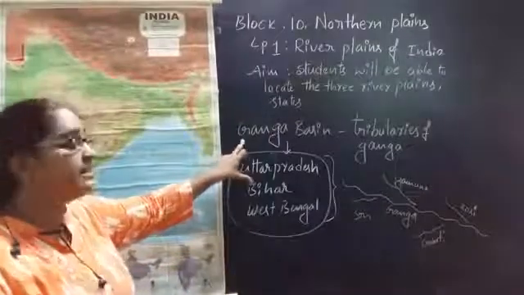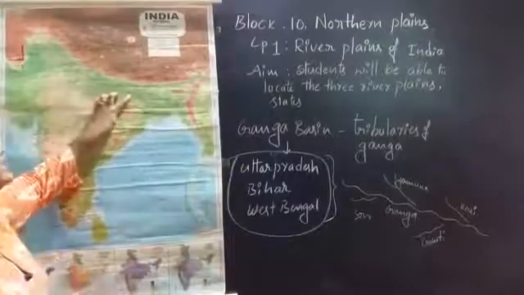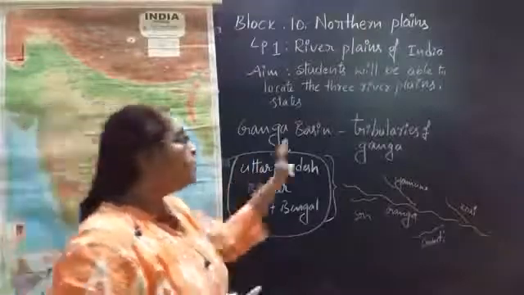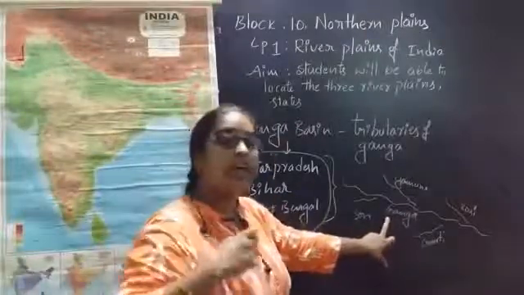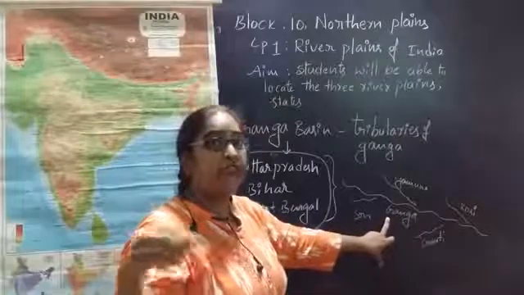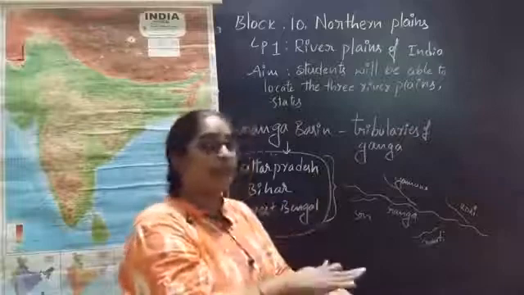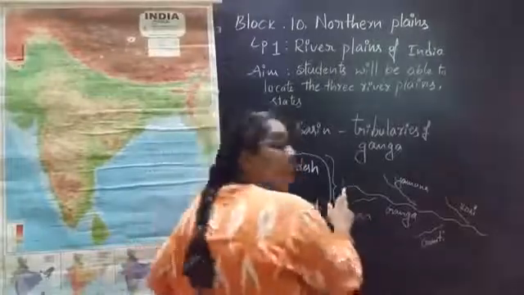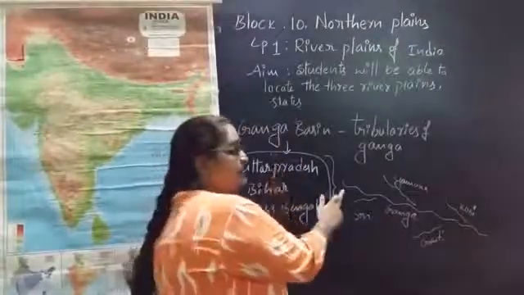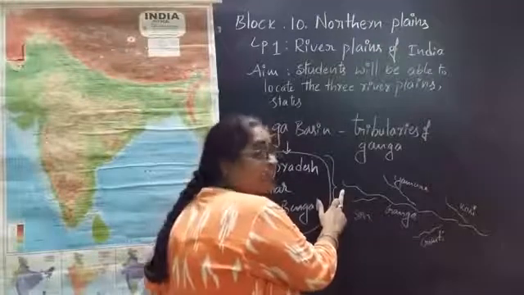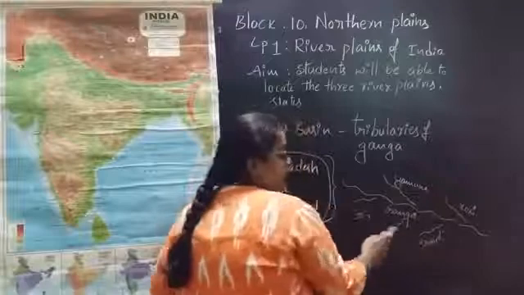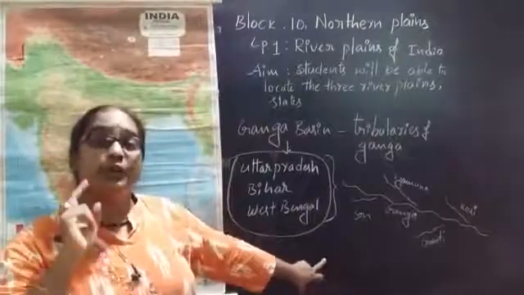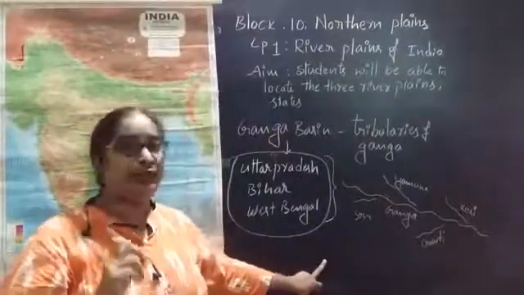Ganga river basin. Why? Because these three states are dependent for their water resources on the Ganga river. So what are the tributaries of the Ganga river? As I have told, a tributary means when a main river flows, small rivers come and join into the main river. So what is the main river in the Ganga basin? Ganga itself. So what tributaries do we have for the Ganga river? Yamuna, Kosi, Gomti, Son. These are known as tributaries of the Ganga river. So do you all understand?